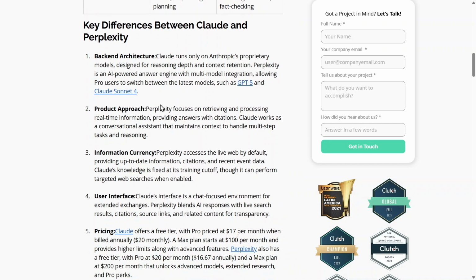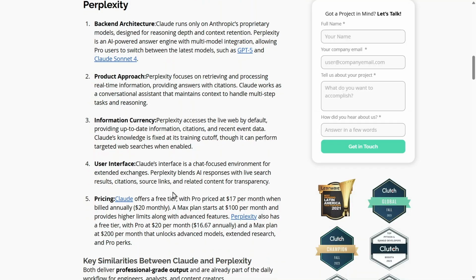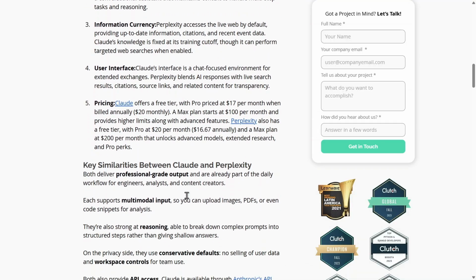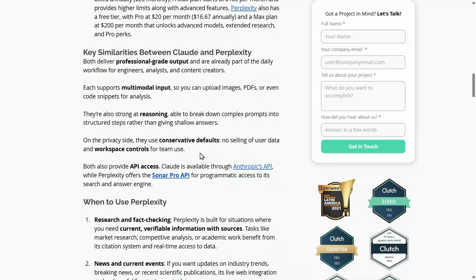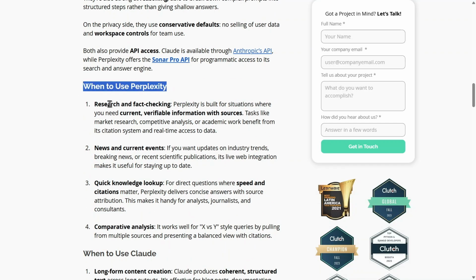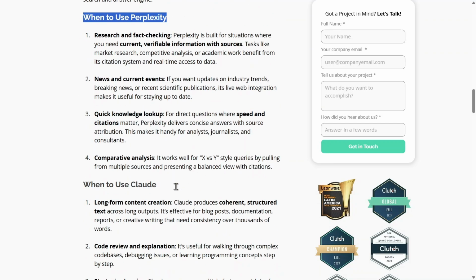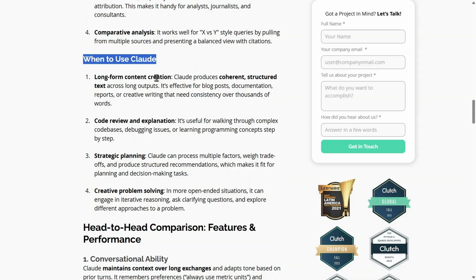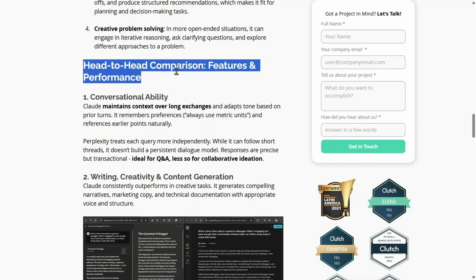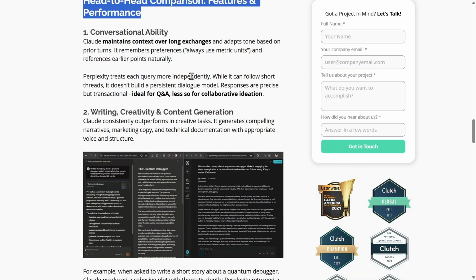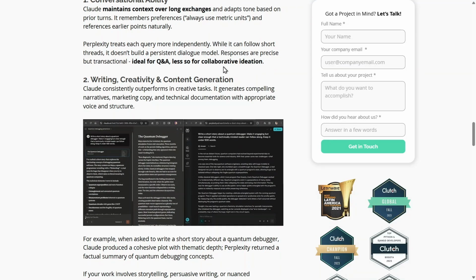When I look at the architecture, I see Claude uses its own proprietary models like Sonnet and Opus, whereas Perplexity allows me to switch between different models for maximum flexibility. I move into specific use cases, choosing Perplexity for fact-checking and live news, and Claude for long-form writing or strategic planning. I'm now testing them with a complex prompt regarding Figma's market ratings and user insights from G2.